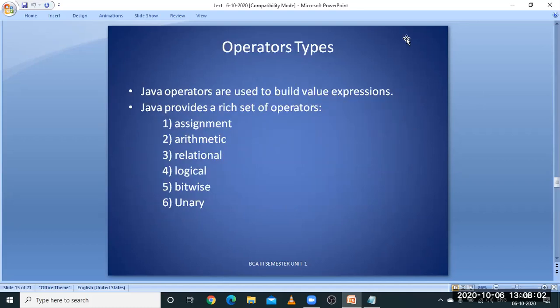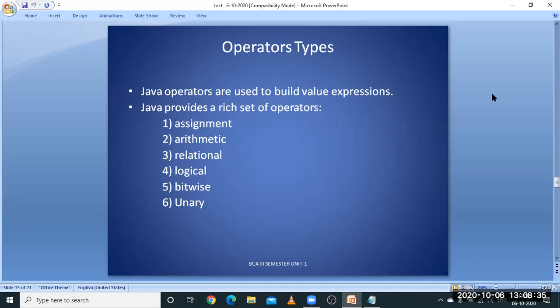Next, we have operator types. So these are linked. Try to understand: first we discussed data types, next variables, next operators. Data types are needed for holding memory, to allocate memory. For which do we allocate memory? For the variables which are supposed to be processed in the programming, they need some memory. For that memory, we are using data types.